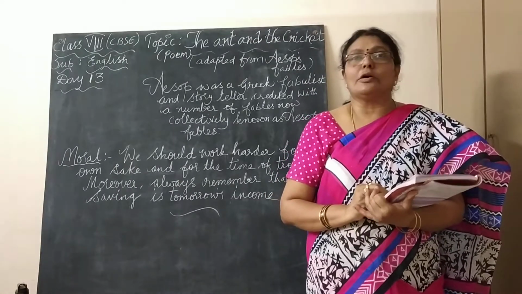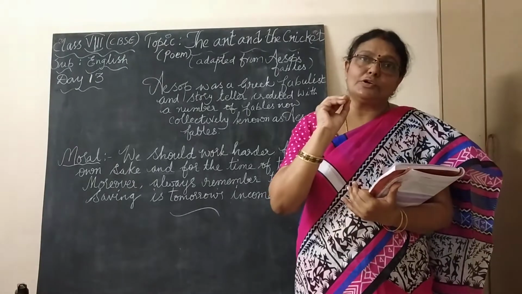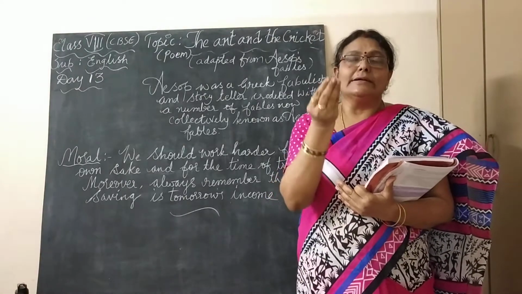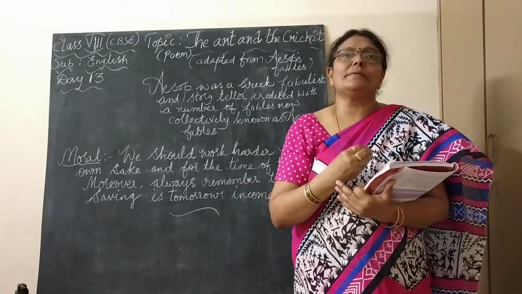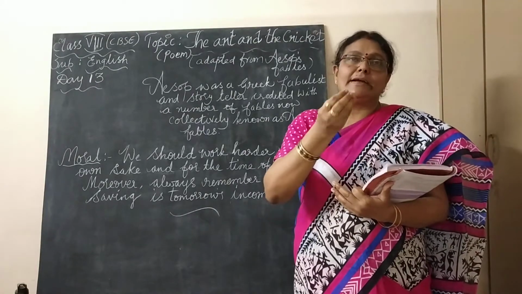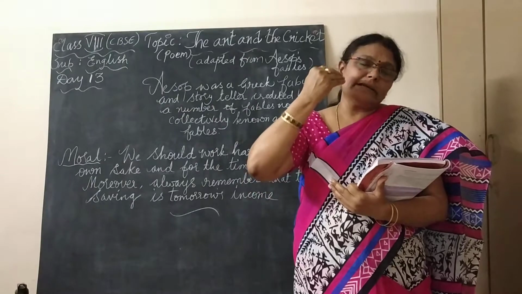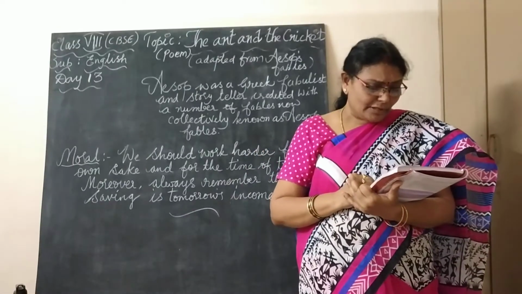He wished only to borrow. What did he want to do? He wanted to ask the ant for a little bit of food grains. Only to borrow means to get it from him. After getting it from him, afterwards he will repay it. He would repay it tomorrow.